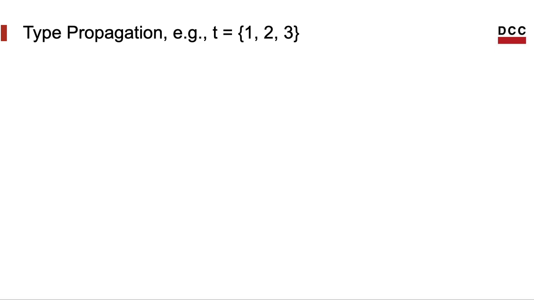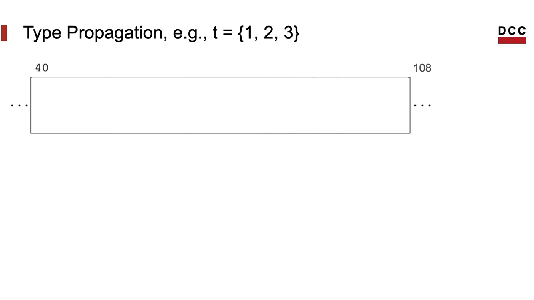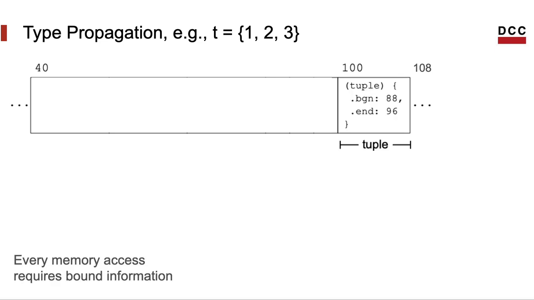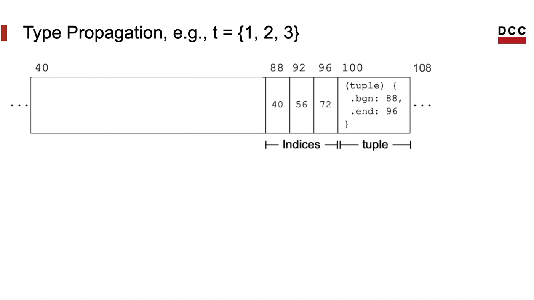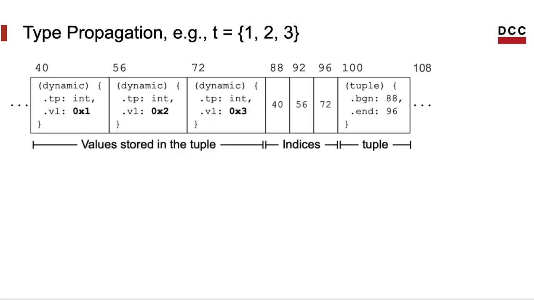But the most important advantage of type propagation is that it saves us lots of space on the stack. For instance, assume that we need to represent this tuple with 3 integers. A generic representation would take 68 bytes to store the tuple. First, we need 8 bytes to represent the bounds of the tuple, the beginning and the end of it. We need the bounds because every access must be bounded. That's to satisfy the verifier. These bounds mark the beginning and the end of the vector that stores the indices of the values within the tuple.